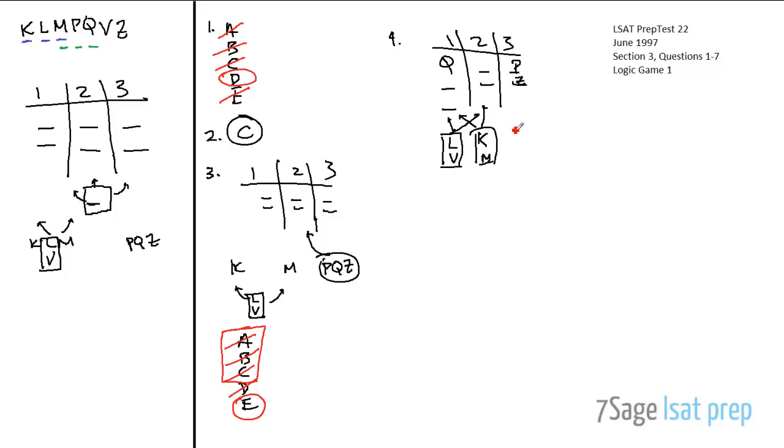Okay, so what are they asking us? They're asking us which of the following could be true. Okay, so let's actually do this and then evaluate. So K is seated at the same table as L?